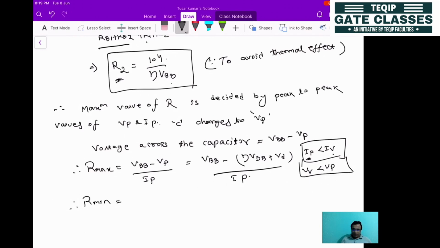So R minimum will be equal to VBB minus the valley voltage, that is VV, divided by IV. If you remember this formula, you can find out the range of the maximum resistance and minimum resistance, and from that you can calculate.